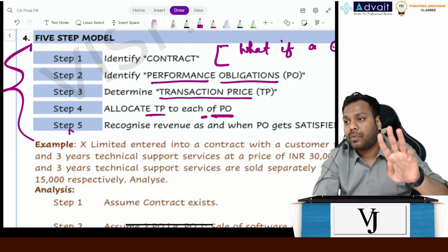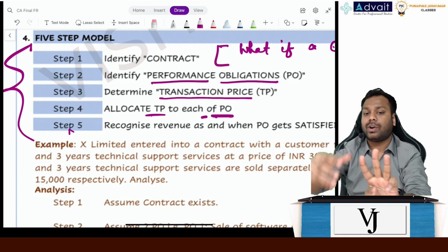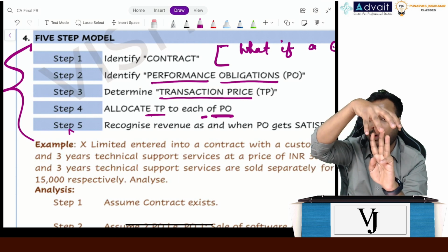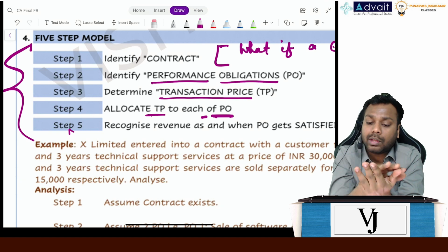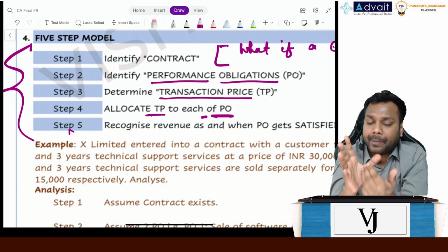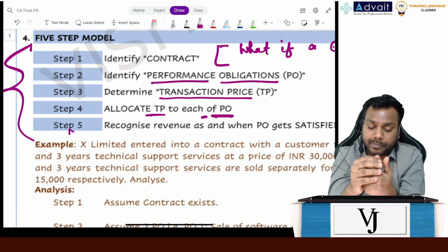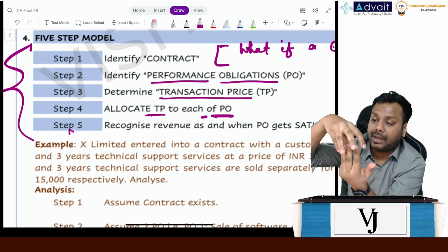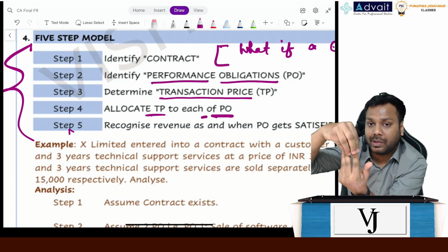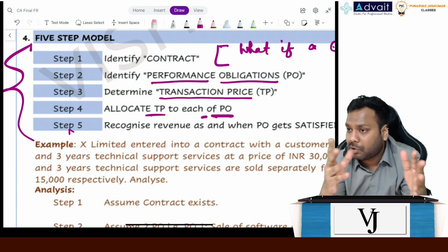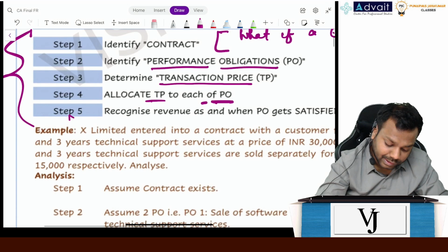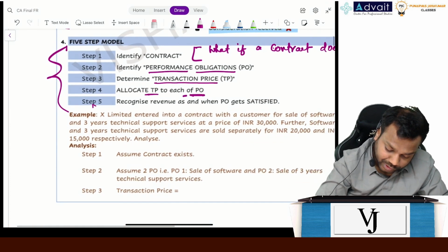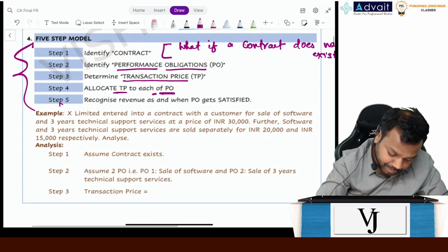Once we have identified the performance obligations, we then identify my transaction price as a whole, that is the contract price, the price for all the performance obligations. The next step is I allocate this transaction price to each of the performance obligations, and as and when I satisfy a performance obligation, I will continue to recognize the revenue for that. Is it clear, the steps? Let's take up an example for this, a very basic example.